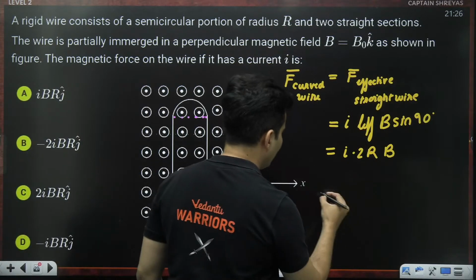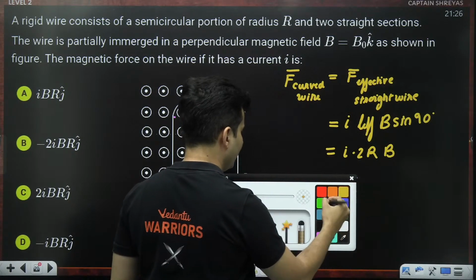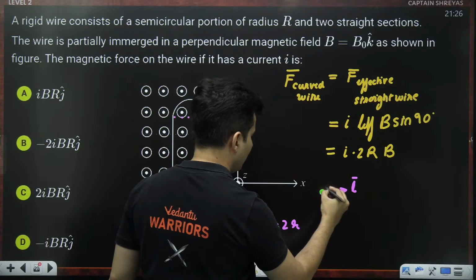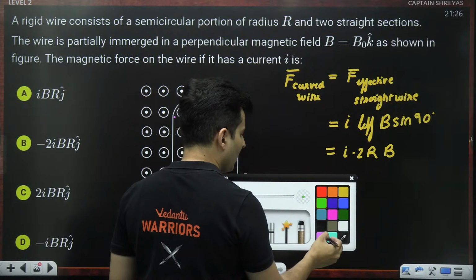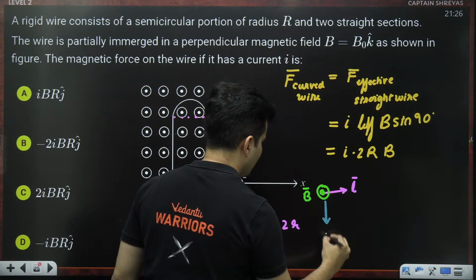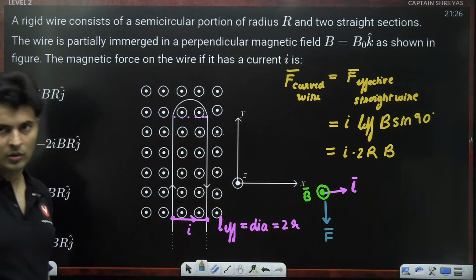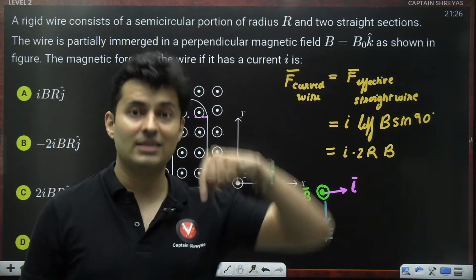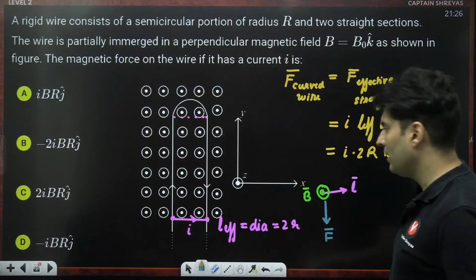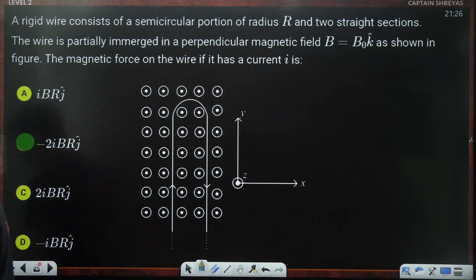So you can see it very clearly. Length is over here and magnetic field is coming towards you. So if you do L cross B, the force will come in the downward direction. Length cross B goes down. Okay? Or you can also do i cap cross k cap. i cross k is negative j. As simple as that. Either way you get it. Cool. Shall we go ahead to the next question, guys?